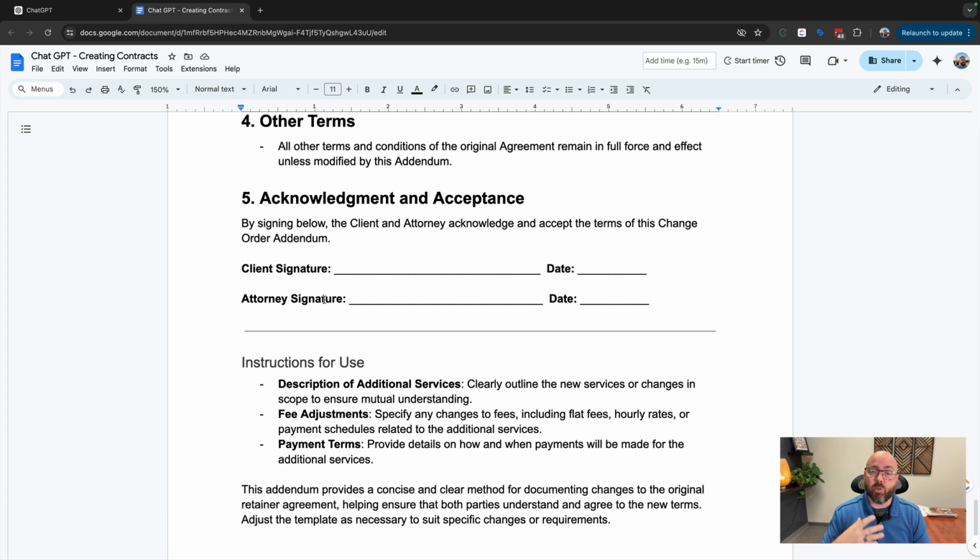But some contracts that have more importance to them, I will go in and spend more time, like I did in this one, going section by section and having it revise. So one time I had a document that needed to fit on the back of an invoice. You've probably seen these before. It needed to be short, and there were a lot of things that needed to be in there. So I needed to go through and refine that language, and ChatGPT is really good at that. Sometimes I'll say, you need to write this for someone at a 6th grade reading level, or simplify the language that an average business person would use, and it does that really well.